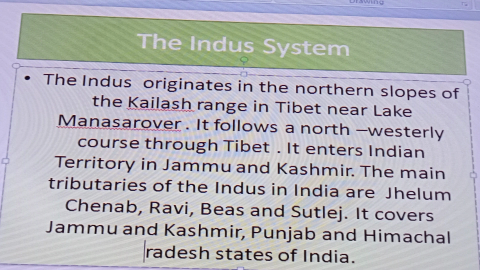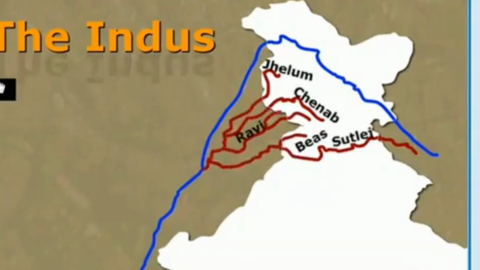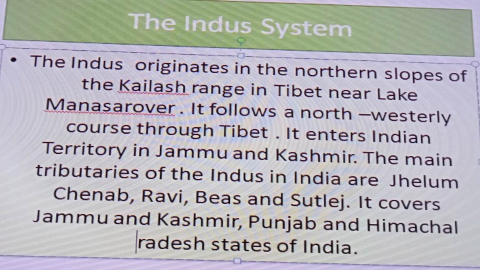Next, we see the Indus system. The Indus River system's total length is 2,900 kilometers, and in India, 790 kilometers. The Indus River originates in the northern slope of the Kailas range in Tibet near Lake Manasarovar. It flows in a northwesterly course through Tibet. It enters Indian territory in Jammu and Kashmir.